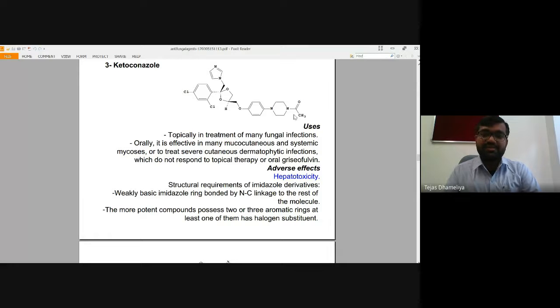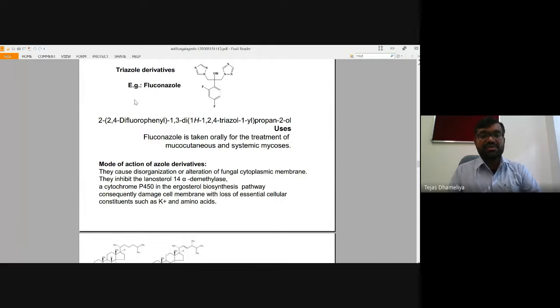This is methyl ketone, but it is having a piperazine ring. 1,4 diazacyclohexane is your piperazine. साइक्लोहेक्सेन का स्ट्रक्चर ड्रॉ करो, फर्स्ट पोजीशन और फोर्थ पोजीशन पे दोनों जगह पे नाइट्रोजन दिखाओ, सो दैट विल बी योर दिस कीटोकोनाजोल. Okay, and ketoconazole is also used in many fungal infections, whether mucocutaneous or systemic or some other infections.